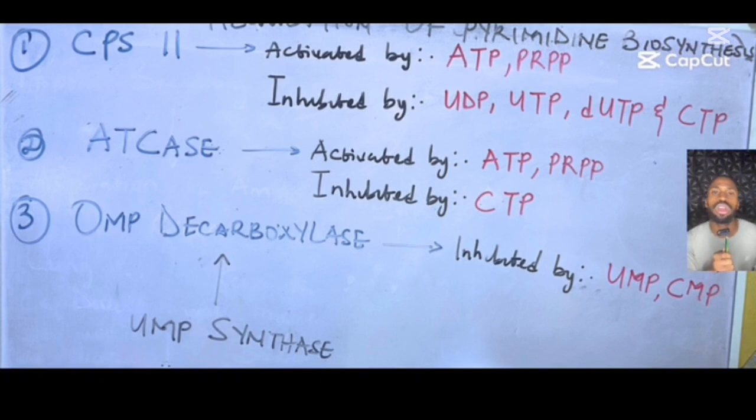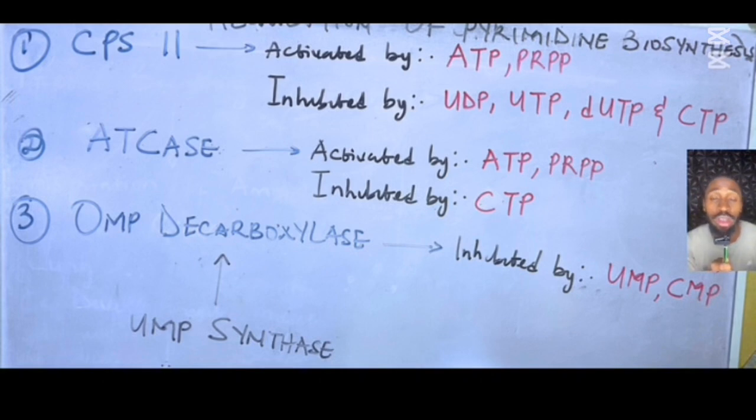So next is the regulation of pyrimidine biosynthesis, or pyrimidine metabolism. In this reaction, we are only regulating allosterically, unlike others where we regulate dietarily and hormonally. In the allosteric regulation, we'll be looking at some key enzymes: CPS II, carbamoyl phosphate synthetase 2, used in the cytosol in pyrimidine synthesis, in contrast to CPS I used in the urea cycle.